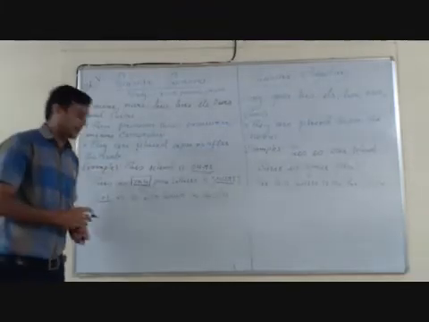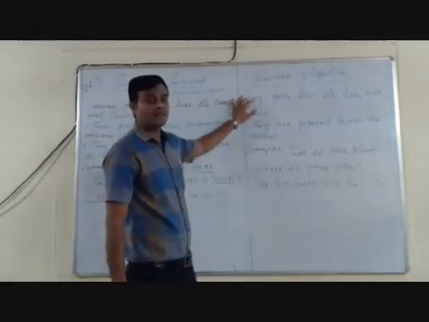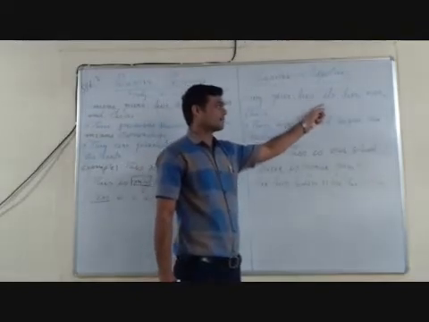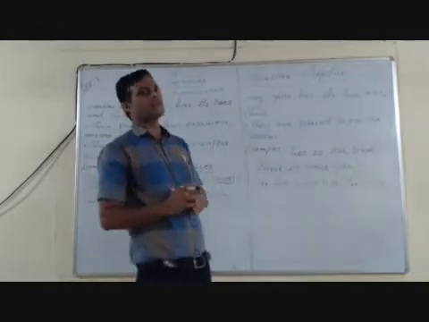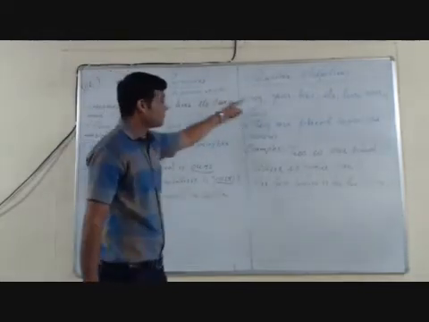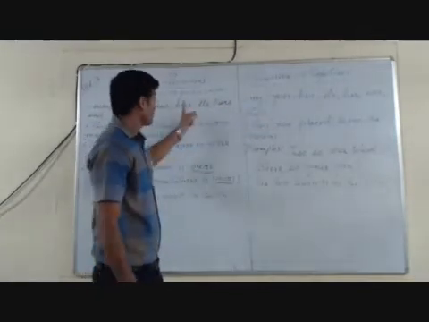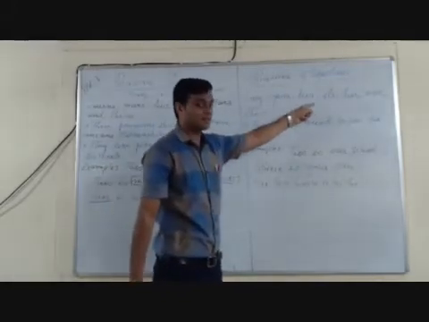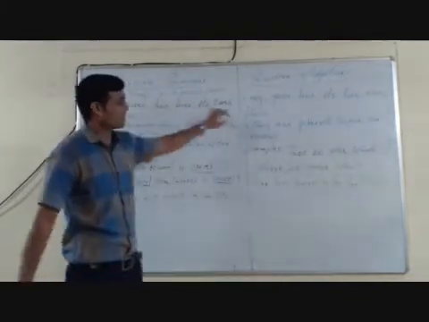We move to the second topic, possessive adjectives. Possessive adjectives are my, your, his, its, her, our and their. You find some similarities between possessive pronouns and possessive adjectives. Here mine, here my, here yours, here your, here his, here his, same, here hers, here her, here its, here same, its, here ours, here our, here theirs, and here their.